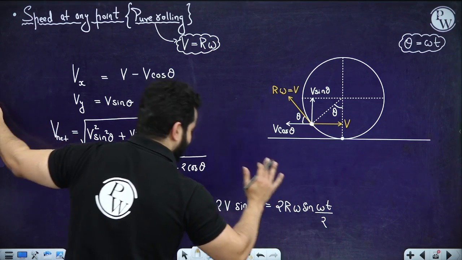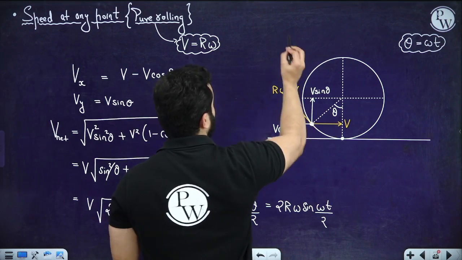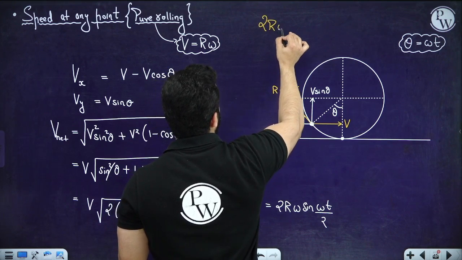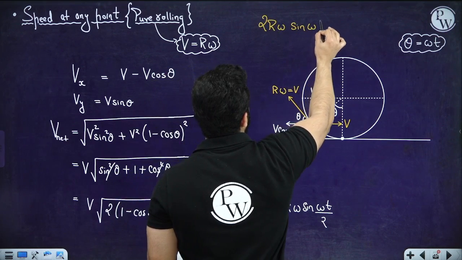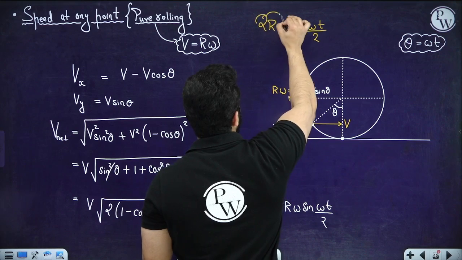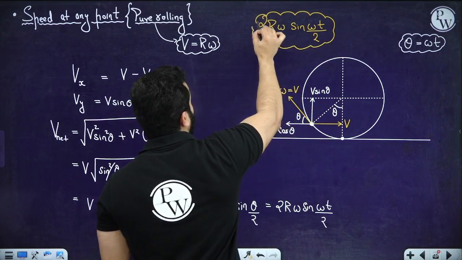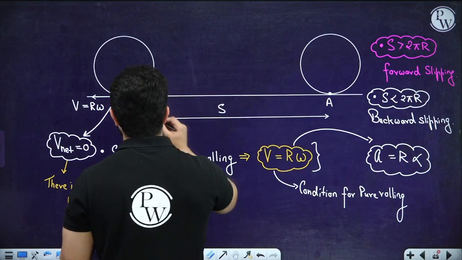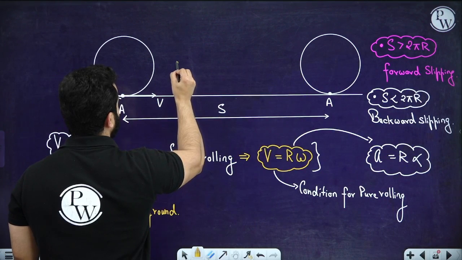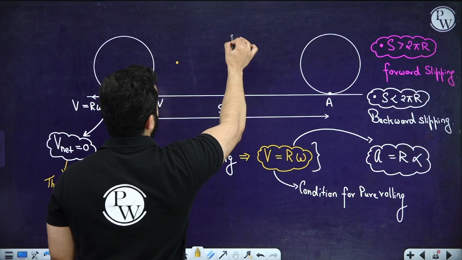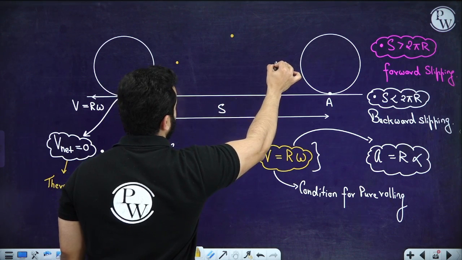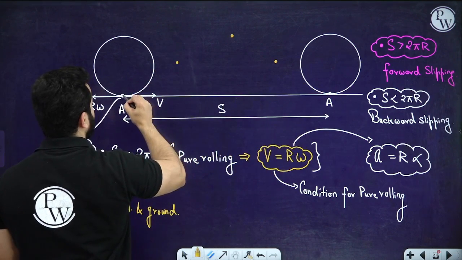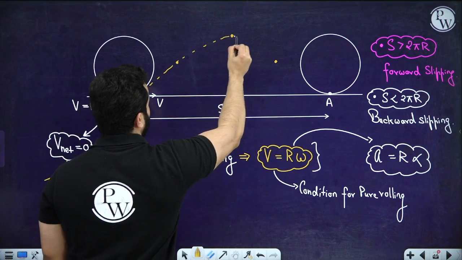So this is the speed at any point. Please remember this formula: speed at any point is 2r omega sine omega t by 2. So this is the formula. Now I have told you that after some time this point A will be somewhere over here, then after some time it will be over here, then over here, and then finally it will come back. So the path of this thing is actually known as a cycloid path.